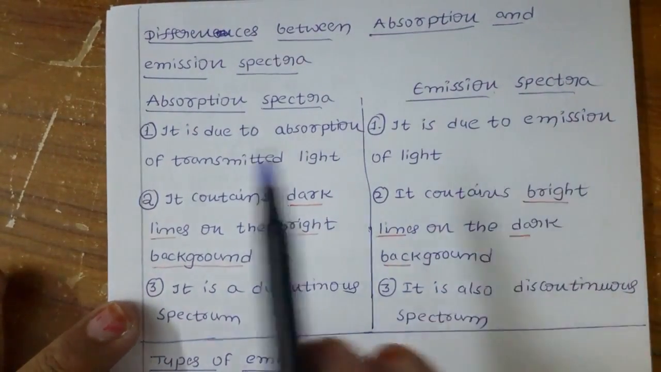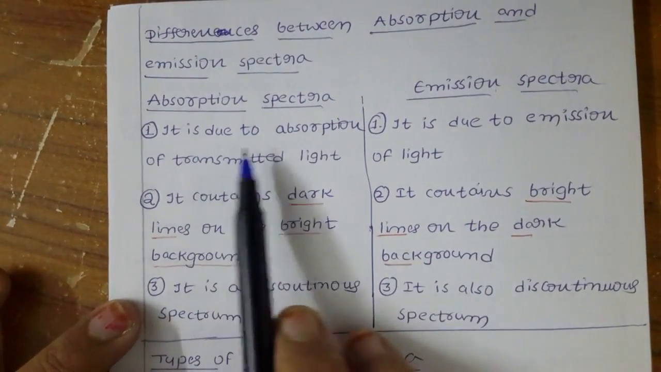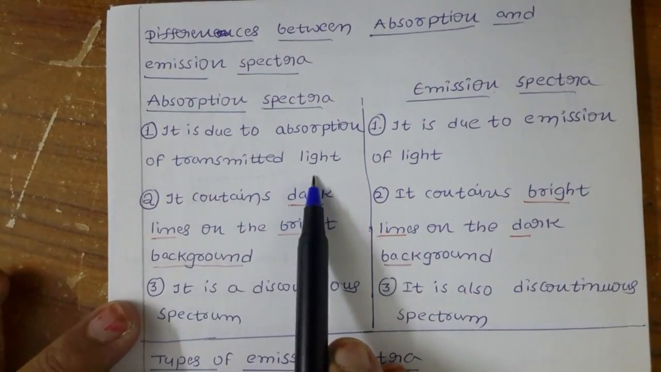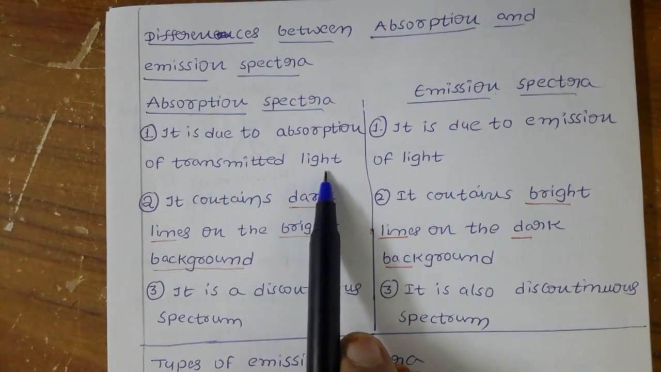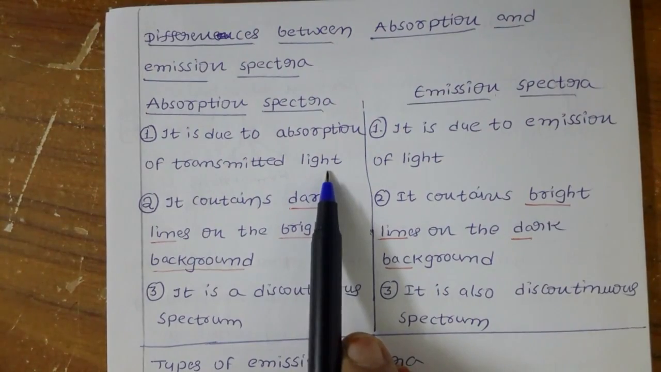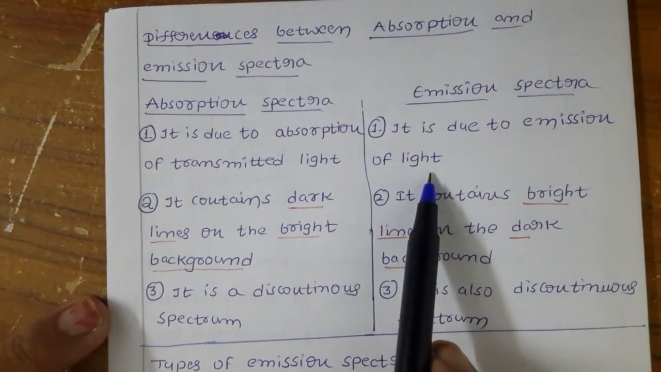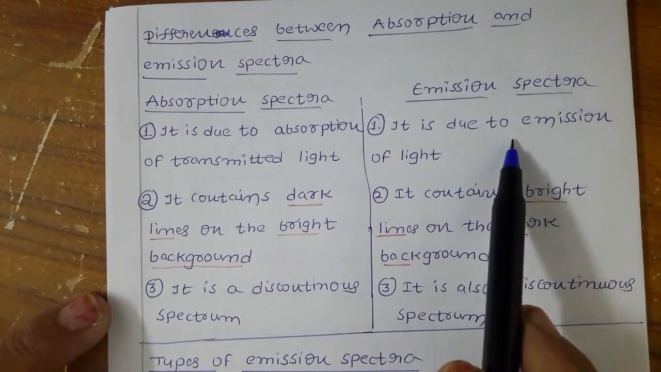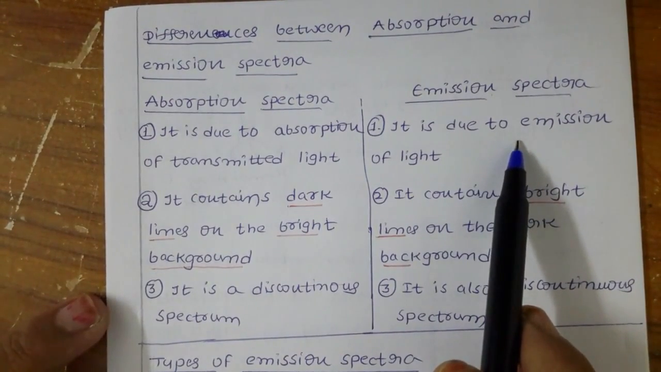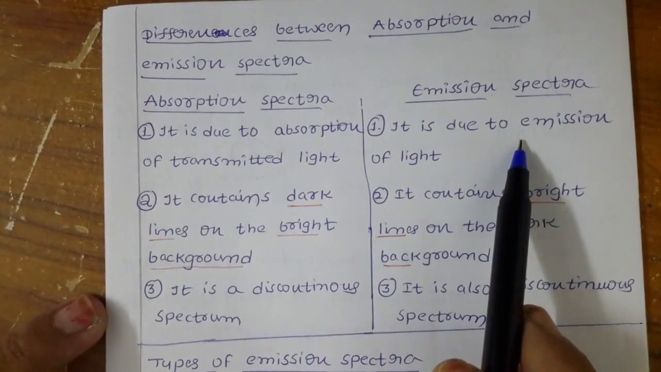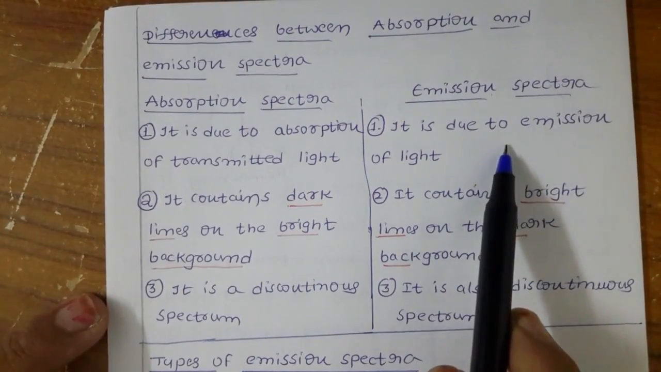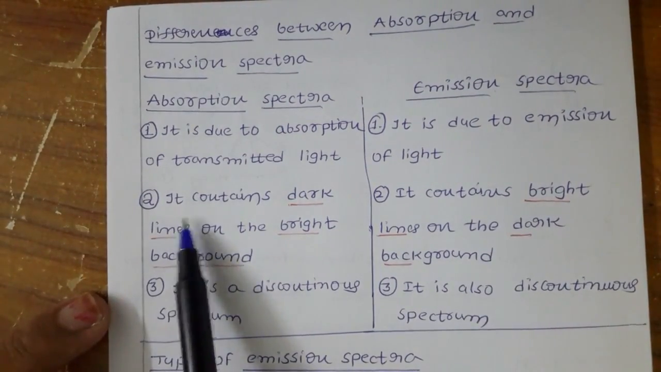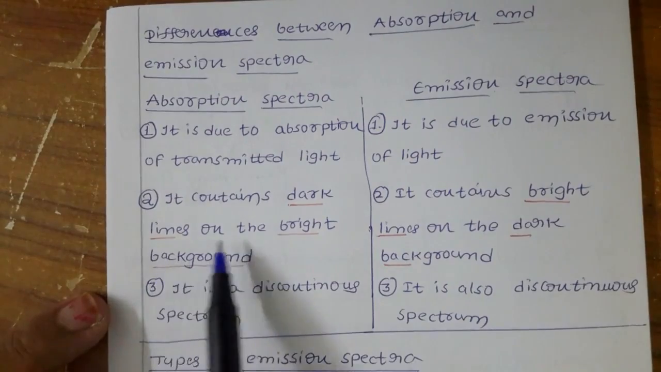Now let us see the differences between the absorption spectra and emission spectra. Absorption spectra is due to absorption of transmitted light. The transmitted light is going to be absorbed by some amount, so because of that you are getting the spectra. Emission spectra is due to emission of light. Just now we discussed excited atoms are unstable, so to get stability, they come down and emit some radiations. That spectra is called emission spectra. Now it's very important: absorption spectra contain dark lines on the bright background.